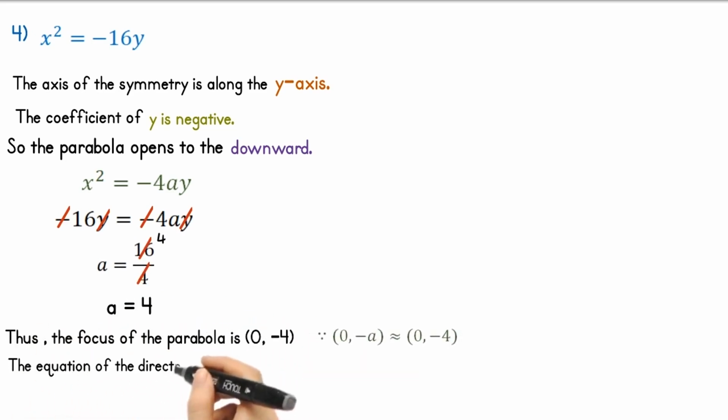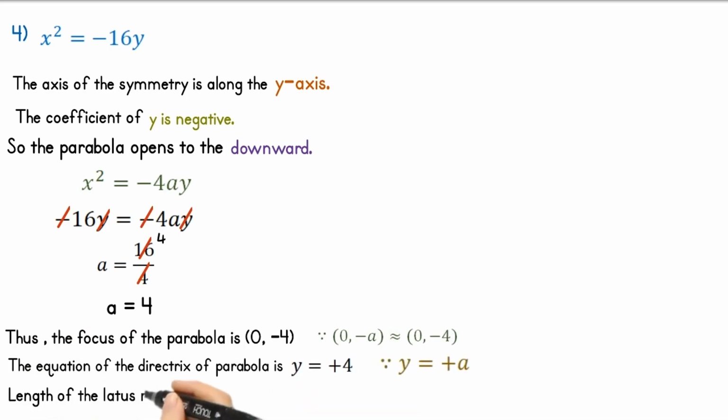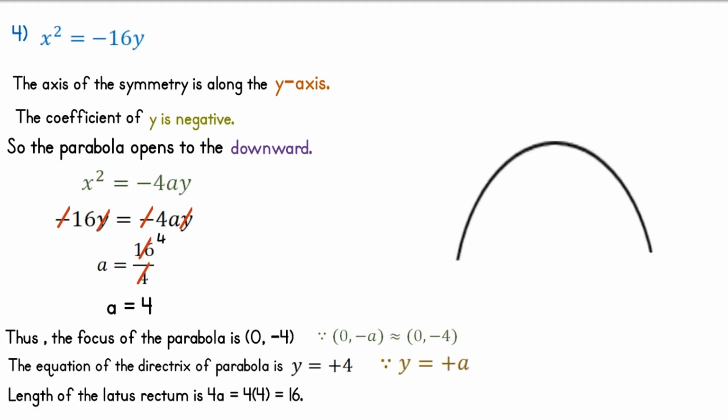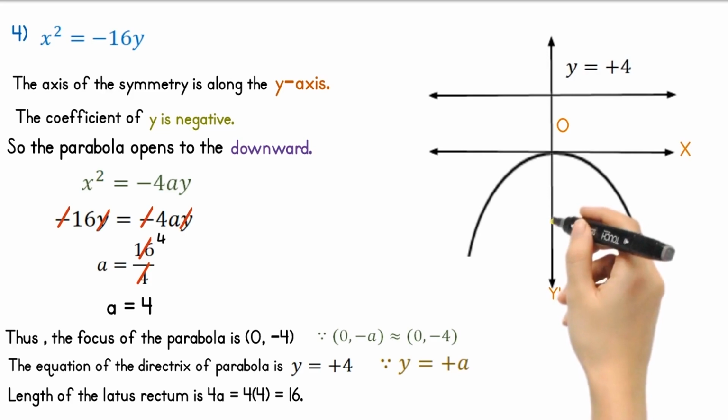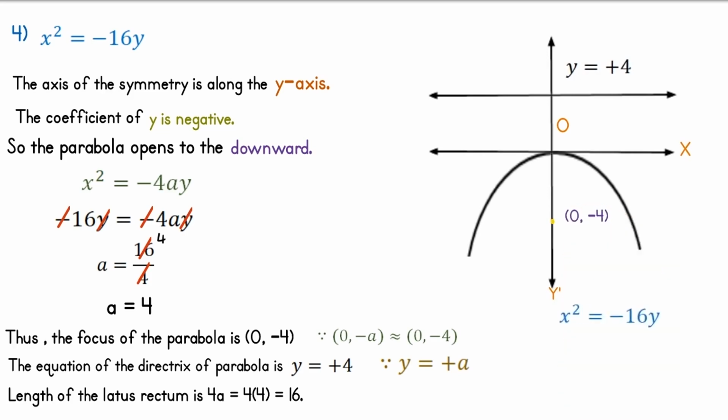The equation of the directrix of parabola is y is equal to plus 4. Lastly, length of the latus rectum is 4a, which is equal to 16. Now geometrical representation for the equation x square equals to minus 16y is like this, having origin at the vertex of parabola and focus 0, minus 4.